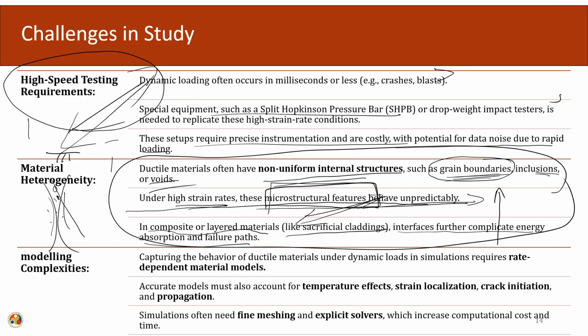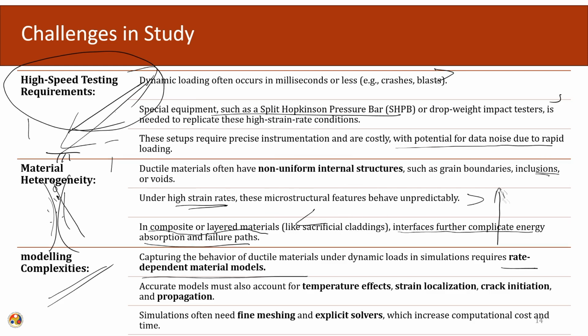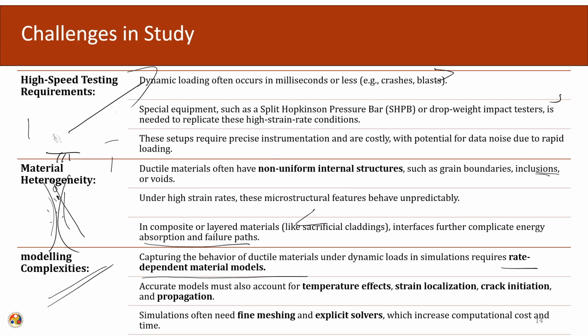Then comes the modeling complexities. Capturing the behavior of a ductile material under dynamic load in simulations requires rate dependent material models. Here, first the challenge was in devising an instrument that can mimic the effect of the dynamic loading. Then the challenge was in the instrumentation or the measurement of the body.